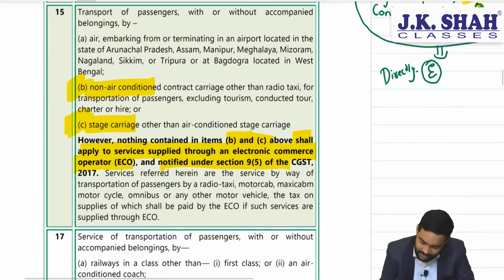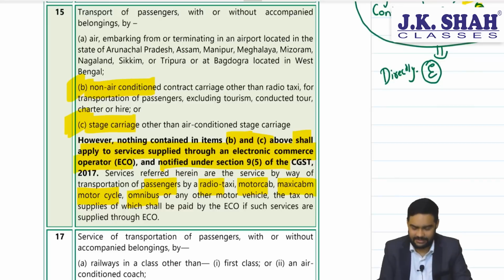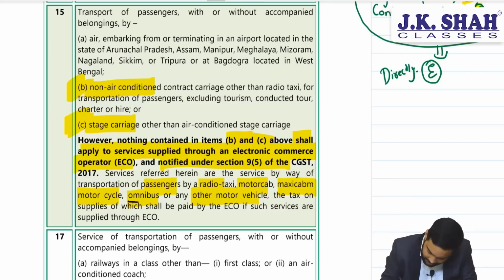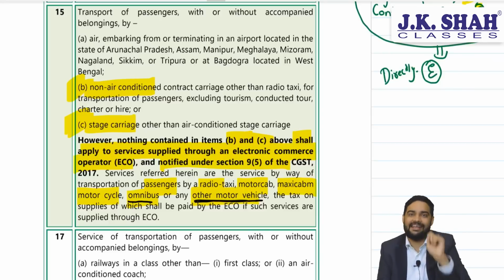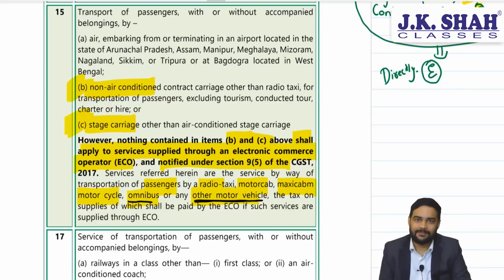So services referred herein are services by way of transportation of passengers by a radio taxi, motor cab, maxi cab, motorcycle, omnibus. Omnibus is basically a bus, or other motor vehicle. Other motor vehicle can include auto rickshaw, where the e-commerce operator will be liable to pay tax. Earlier this entry did not mention omnibus or other motor vehicle. These two are added in this entry.